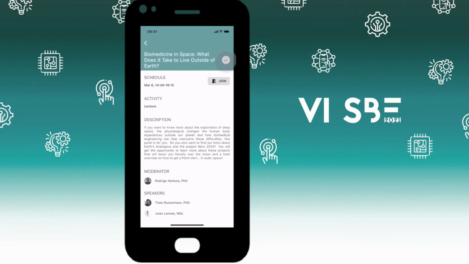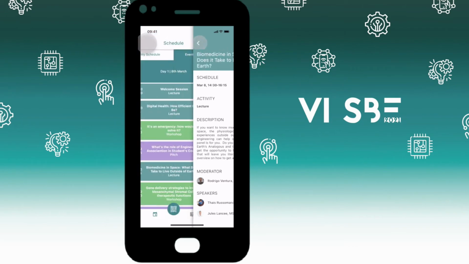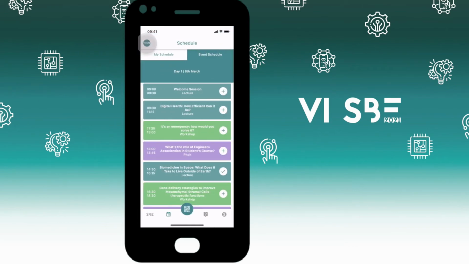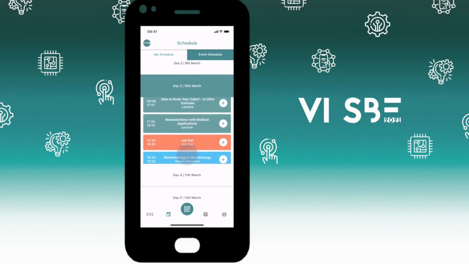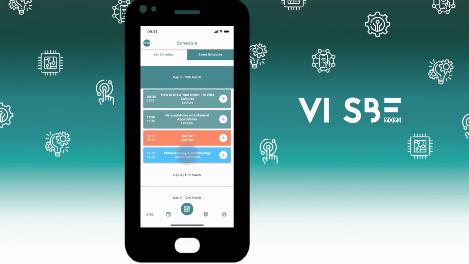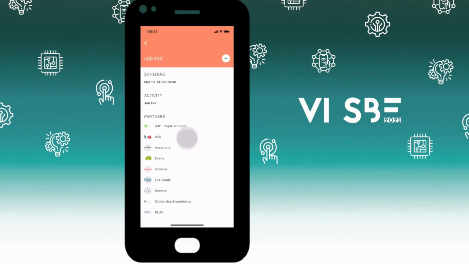The Join button, on the other hand, will lead you to the link that will give you access to the online platform. Besides lectures and pitches, we also have workshops, Alumni Sessions, and a job fair. Be aware though, as these events have a limited number of participants.